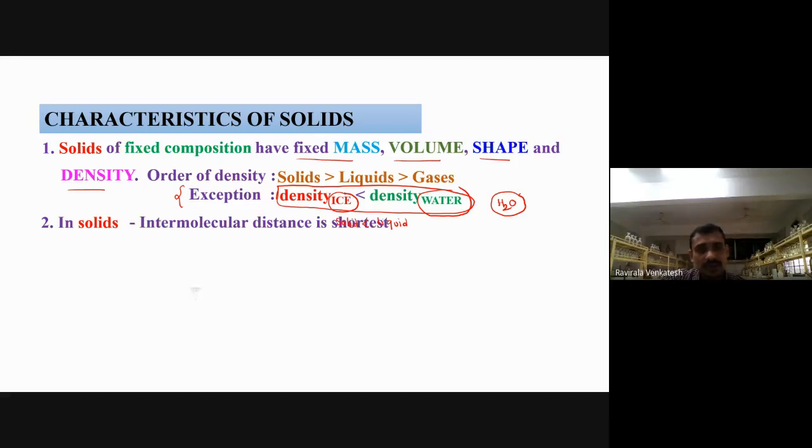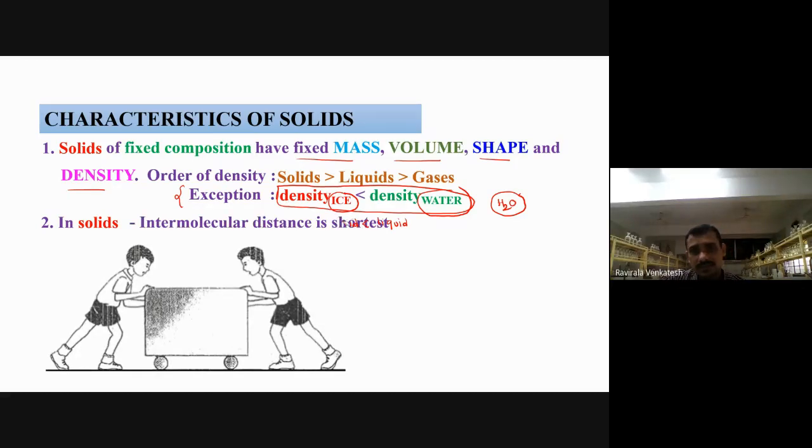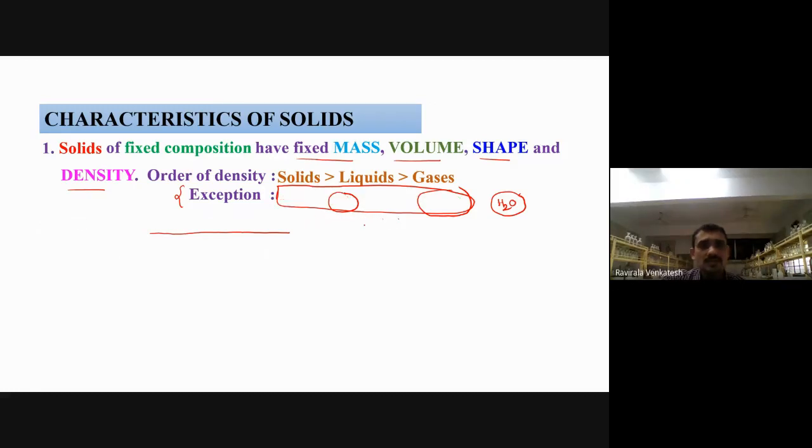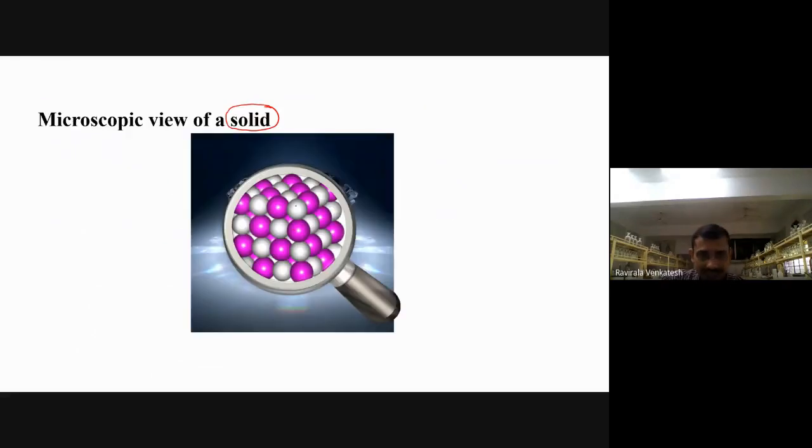Right? In solids, intermolecular distance is short. Now, what is this intermolecular distance? The intermolecular distance means the space present between two molecules or two atoms or two ions. That will be shortest here, isn't it? In the last slide, if you observe here, this is a solid state. Do you have a large gap between two particles here? Have you seen any large gaps? No, these are minute gaps. These are minute voids, we can call this one.